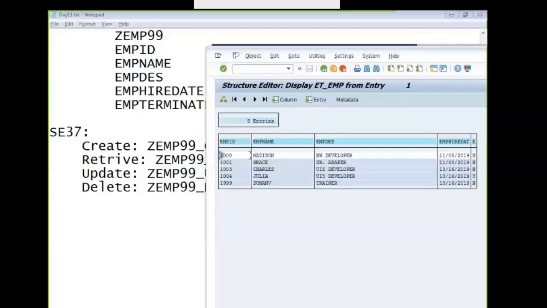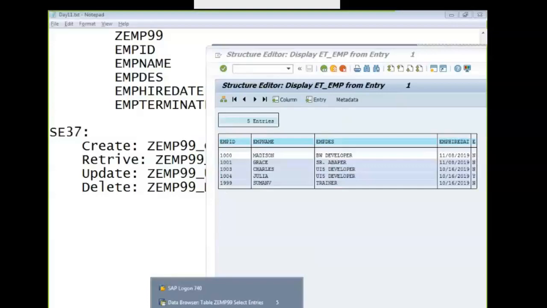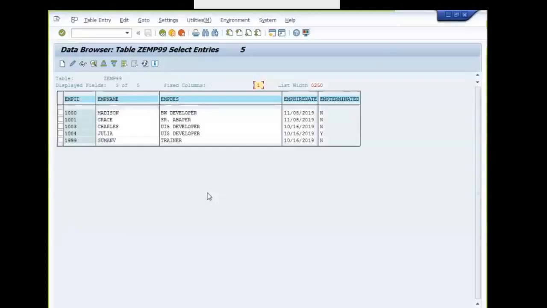Query is working fine. Read operation, I'll pass 1000. Read operation also working fine. I got a single record.